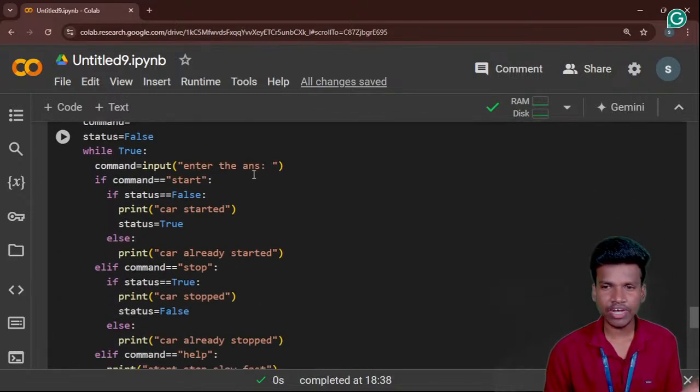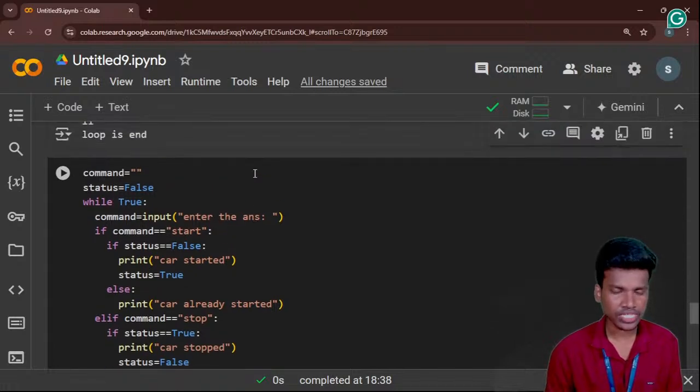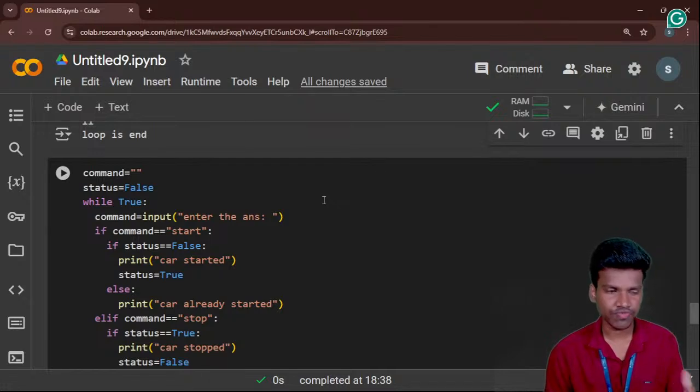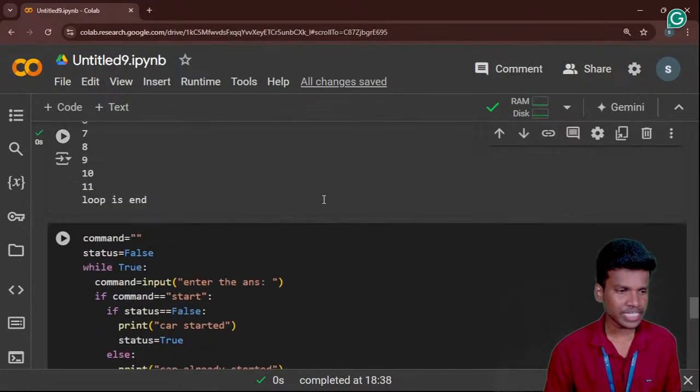And this is a simple task for you. I will create a car's action function. Once the car starts and stops and moves fast and slow, that is the basic condition for it.